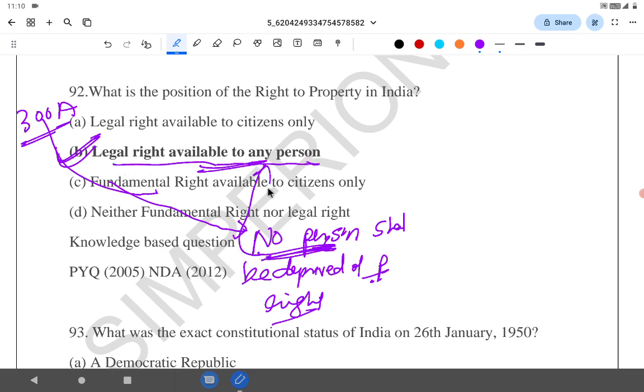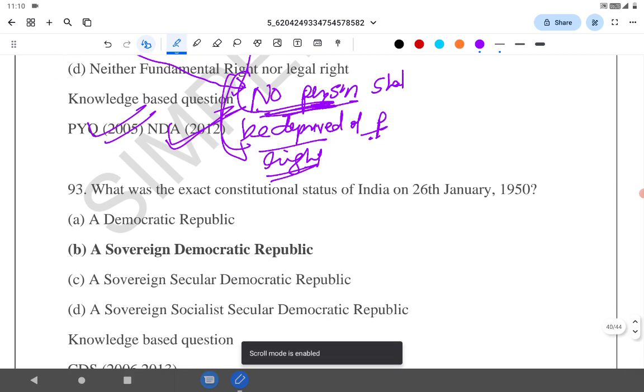So these two are similar. This is the actual bare act. If you go through Article 300A, this is how it is written. So right to property is asked many times by UPSC: in the NDA 2012, NDA 2000, and UPSC 2005 as well.